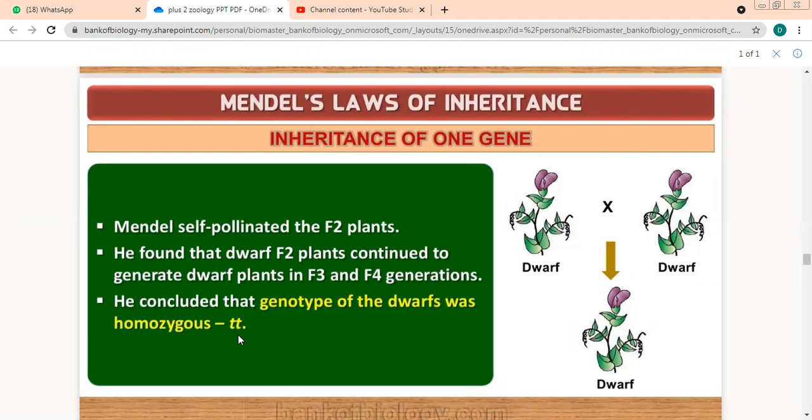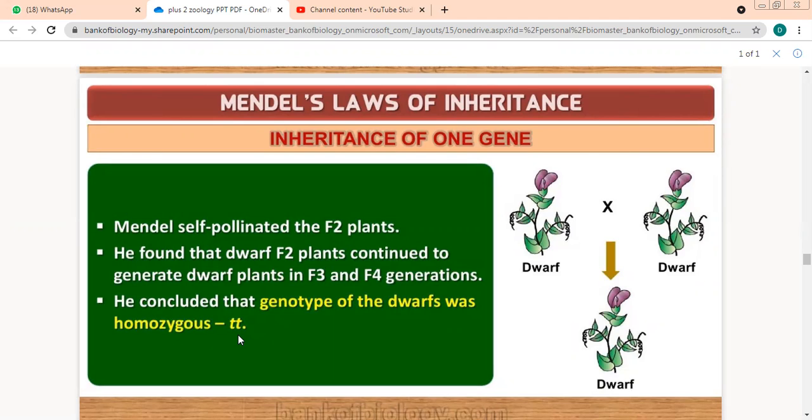If we cross two homozygous tall, what will we get? Tall. Because if I talk about homozygous tall, both of them will have capital T, capital T. So whenever the gametes mix, they will always form capital T only because there is no small t.